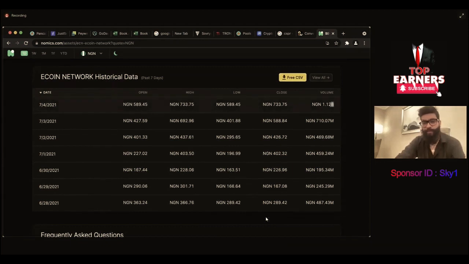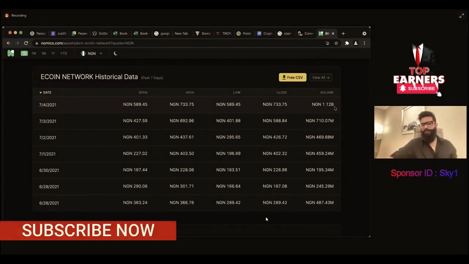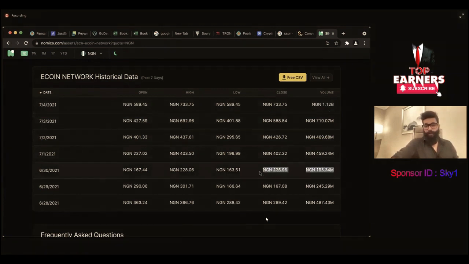In terms of Naira, today it's $1 billion. In billion Naira, the price, the trading volume, and these factors have to be shown to the people. This is where you create the FOMO. You can say 24 hours trading for just the ECN in Naira is 1.12 billion. You give people the vision, and you can see that before it was 195 because Naira is selected right now, and you can see the growth in the last 4 days. These are the figures you cannot avoid, and you should keep them in your pitch.